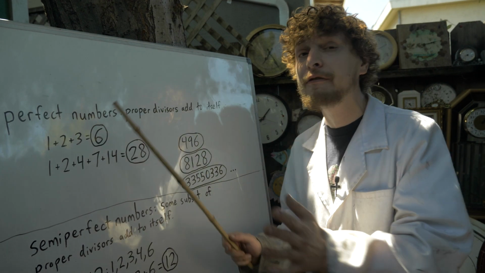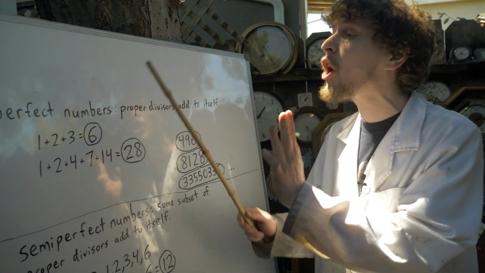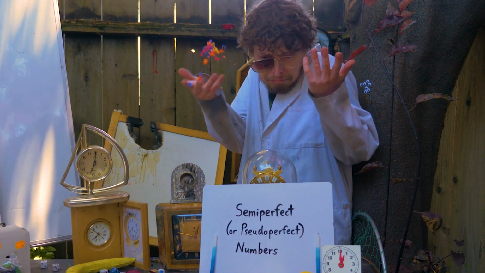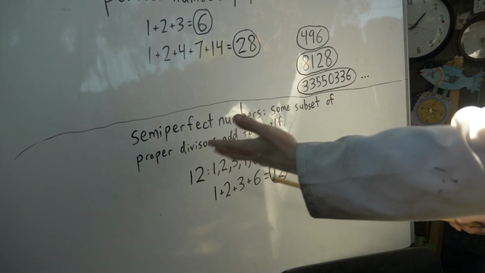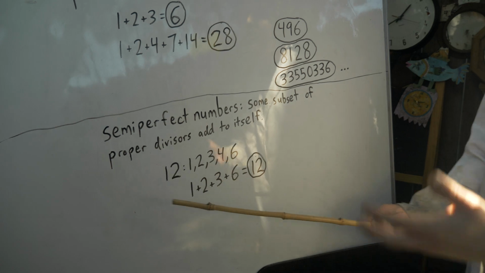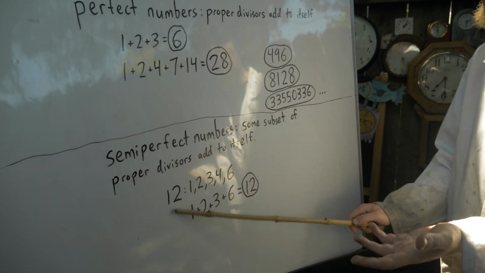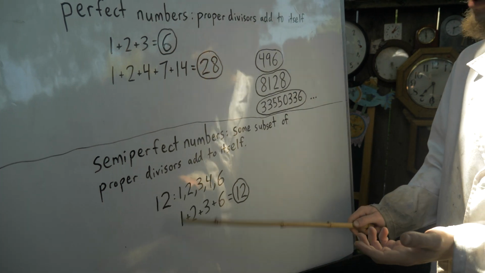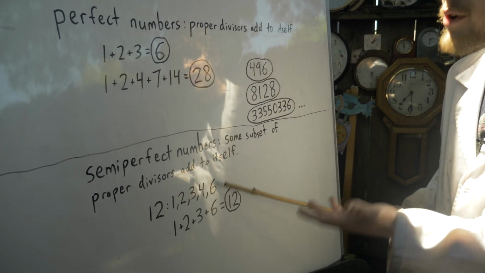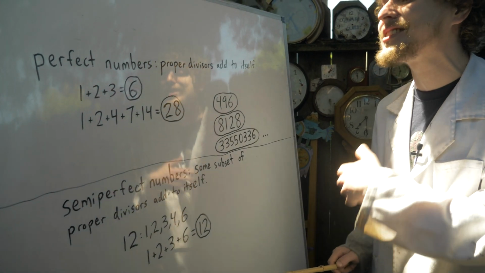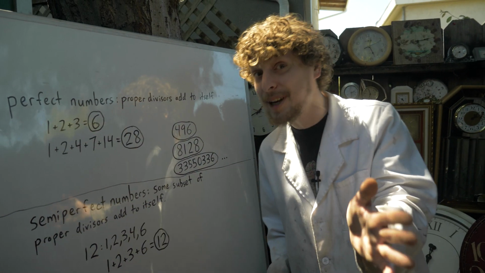The first mutant variation of those, which are more common than perfect numbers, are semi-perfect numbers, where some subset of the proper divisors add to themselves. Like for 12, all of the proper divisors add up to more than themselves, but if we skip the 4 and add the rest, it does add exactly to 12. So 12 is not perfect, but it is semi-perfect.